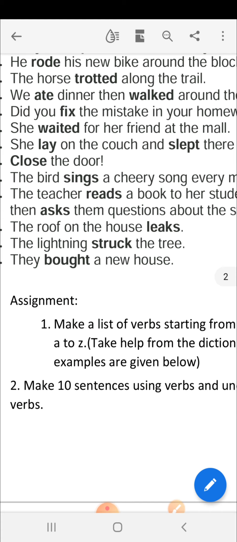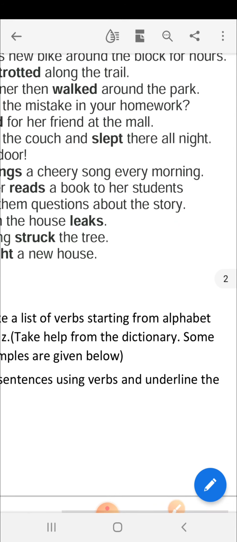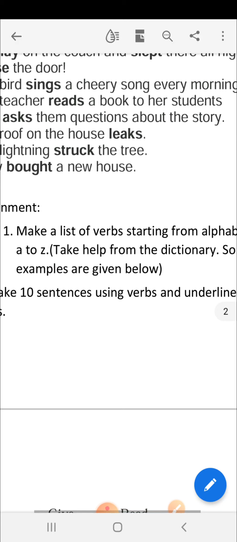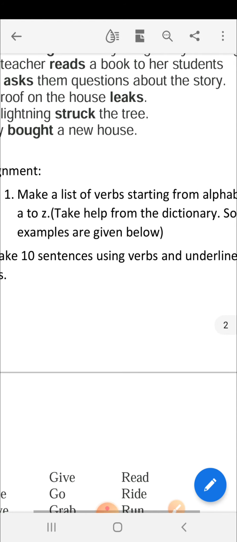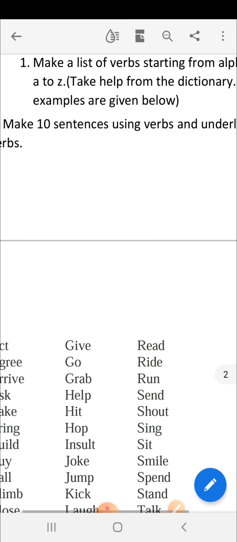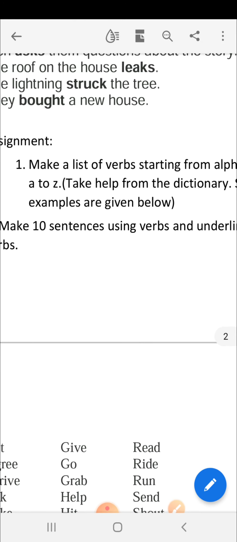Okay, dear students, now after explaining the verbs, I would like you to write a list of verbs starting from alphabets A to Z. You can take help from the dictionary and some examples I have given below. You have to write words excluding these words, as these are already there.